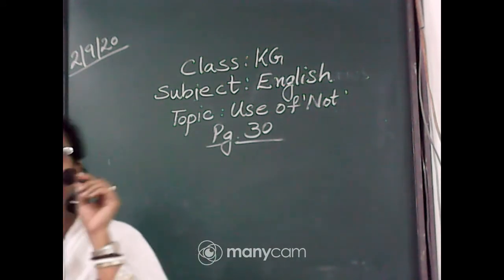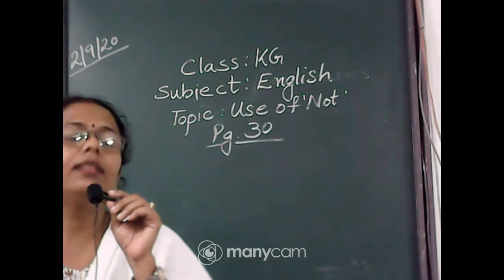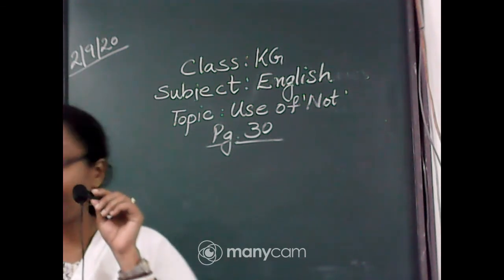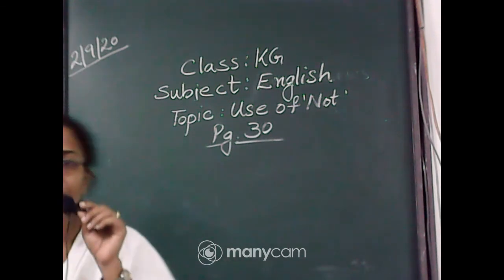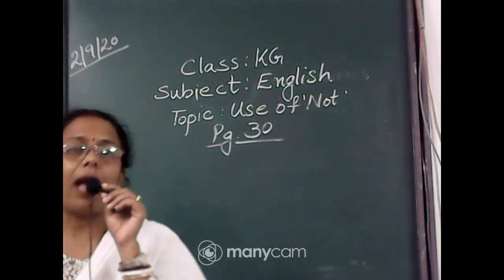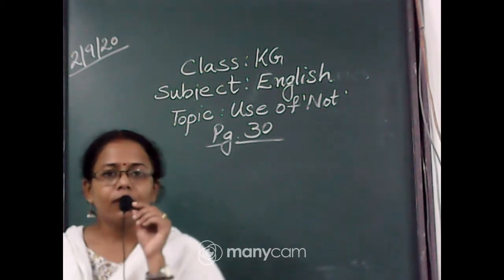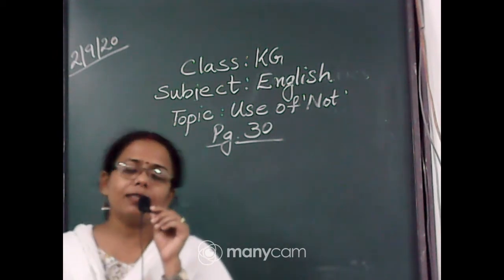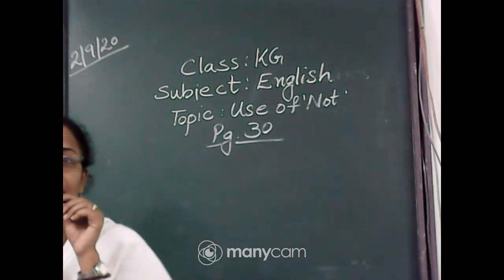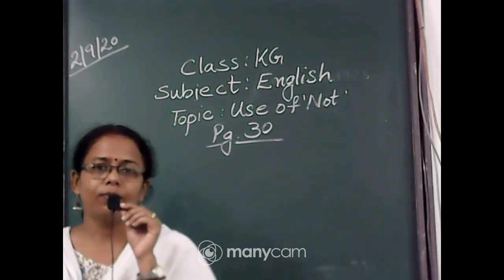So when we use the word yes or no, the question is being asked in a very objective form. If you have been asked, are you happy, you will say yes or no. If I am asking you, will you go to the park to play, you will answer no, right?